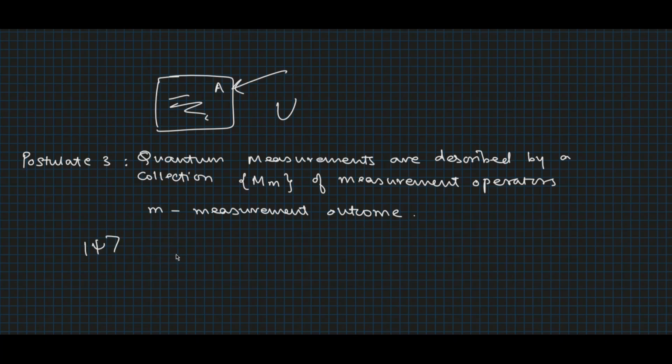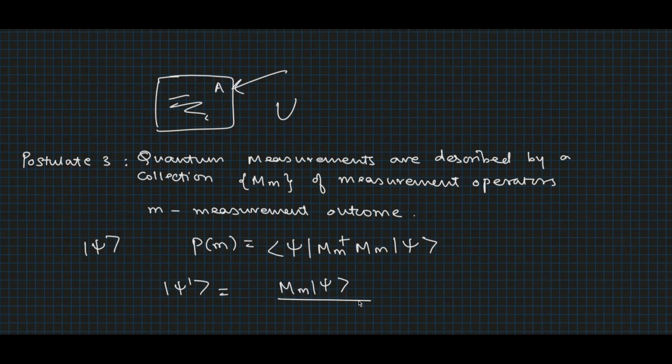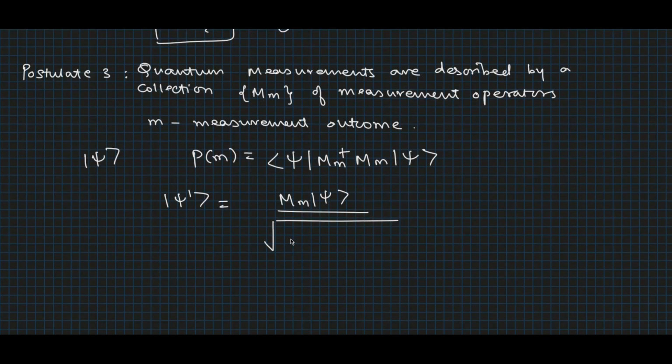Then the probability that the result m occurs is given by p(m) equal to <psi|M_m dagger M_m|psi>. And the state of the system is renormalized after the measurement given by psi dash, which is equal to M_m, that is the measurement operator, into the state psi divided by the renormalization constant square root of <psi|M_m dagger M_m|psi>.